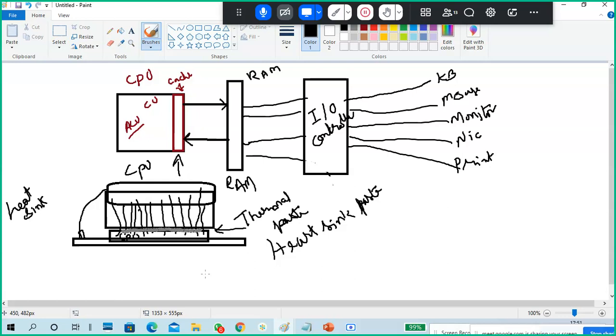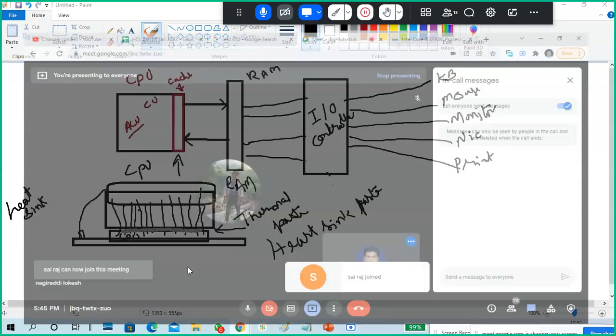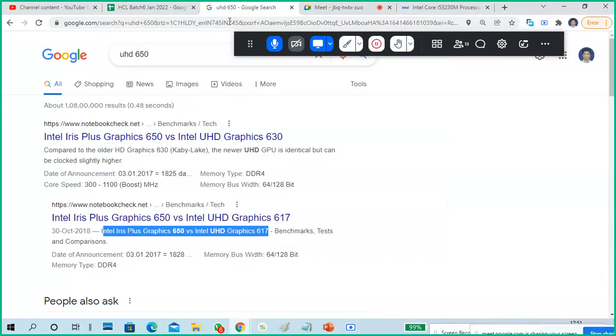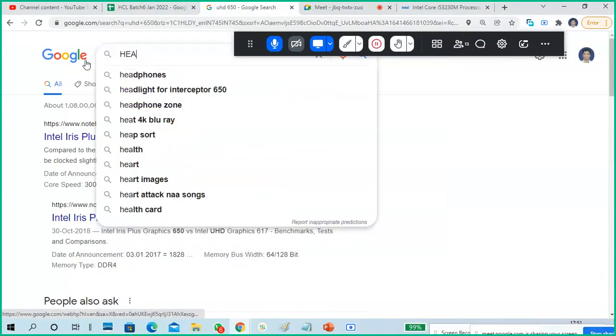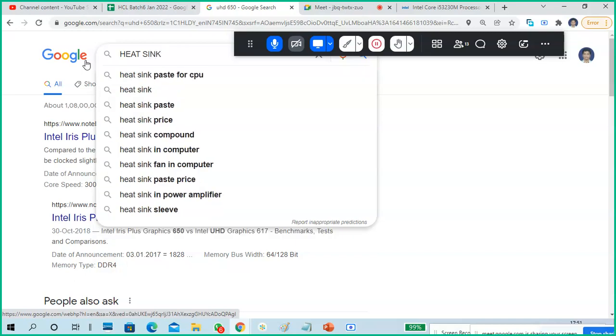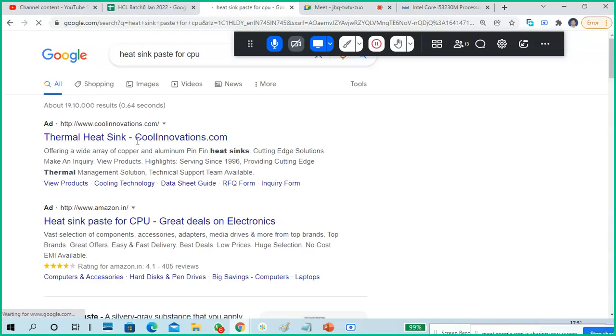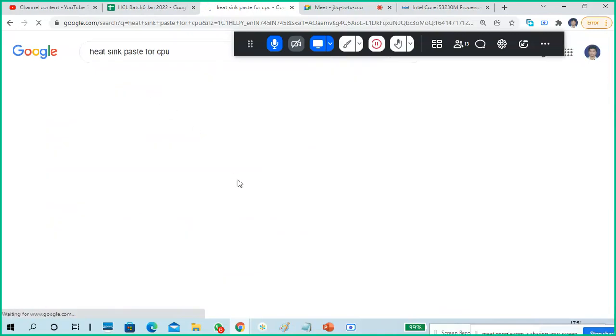Same like that. If you put this heat sink paste, the heat absorption by the heat sink will increase. Heat goes to the heat sink faster and more easily. I will show you the pictures. Heat sink paste on a CPU looks like this. You can go to the images, so you will clearly understand.